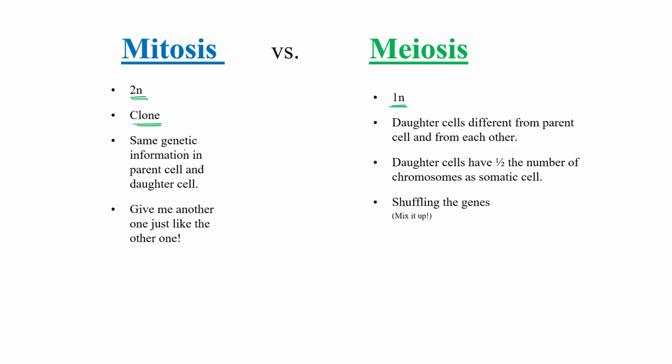Okay, the same type of genetic information is in the parent cell and daughter cells in mitosis because they are just clones. While in meiosis the daughter cell has half the number of chromosomes of the somatic cell. Okay, so the shuffling of genes occurs in meiosis, while it does not happen in mitosis.